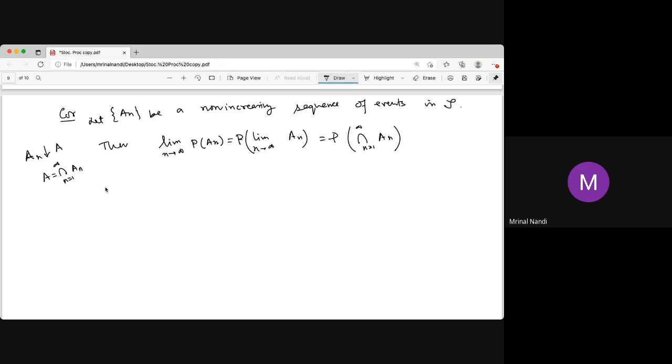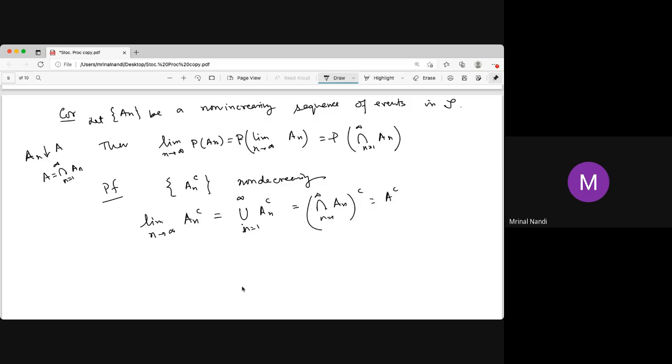Now, how do you prove this? The proof is just the use of the previous theorem. We consider the An complement, and the An complement is now non-decreasing. Now we use the previous theorem. In the previous theorem, the limit of An complement is the union over all n equal to 1 to infinity of An complement, and thanks to De Morgan's law, this is actually the complement of the intersection over n equal to 1 to infinity of An, and this is A complement.